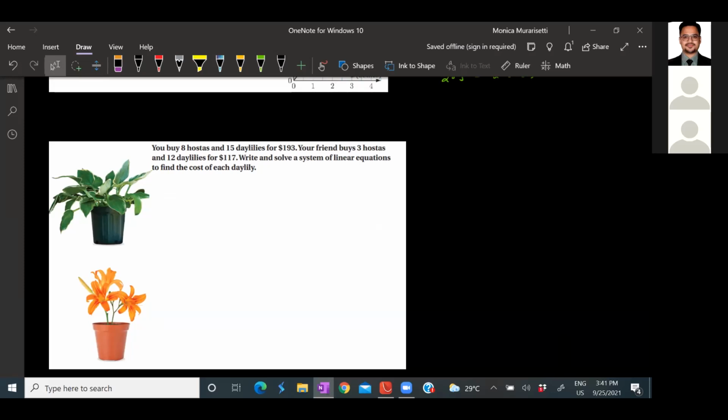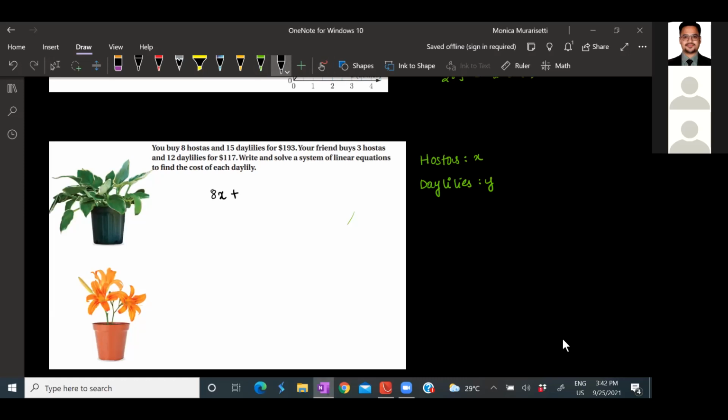Okay, now there's a very simple way to solve this question, which will not take more than 3-4 minutes using TI. But for that, from this question, first we have to derive the mathematical equations. Okay, now let us consider hostas to be x, and then we'll consider daylilies to be y. So what will our first equation be?